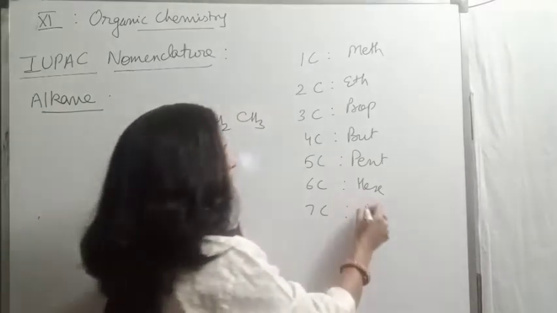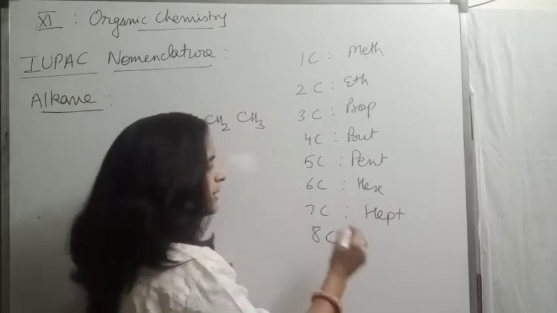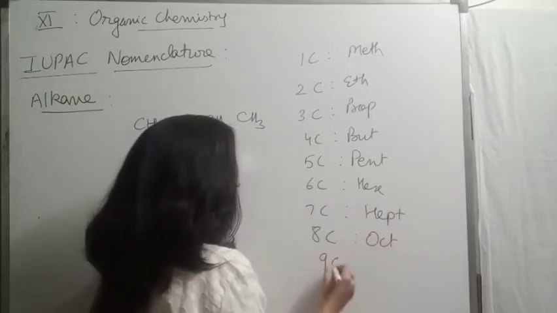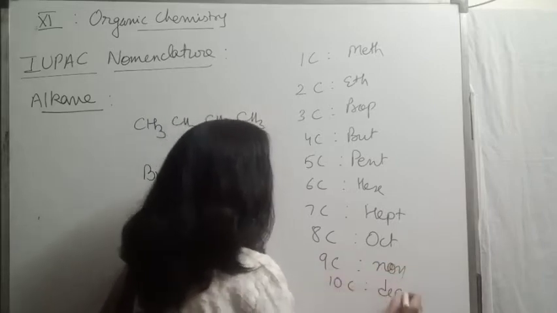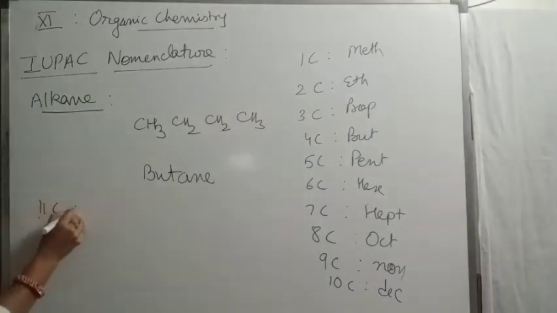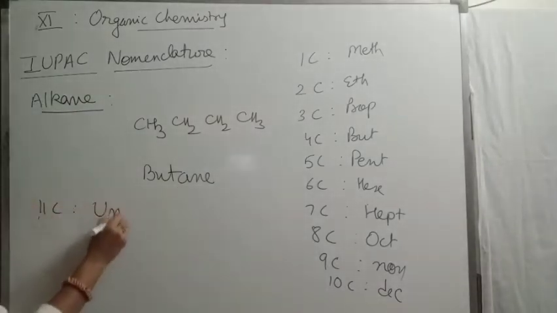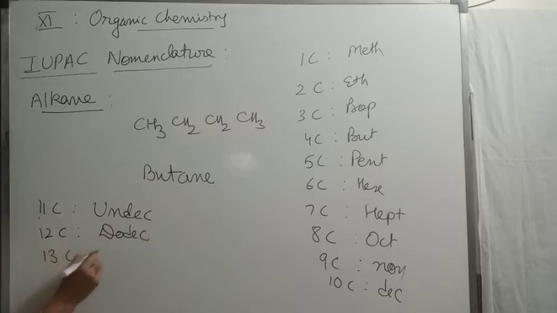It's hept, not sept. 8 carbon, oct, 9, non, 10, dec, 11 carbon, undec, 12 carbon, dodec, 13 carbon, tridec. In this way you can write for 14, 15, tetradec, pentadec.